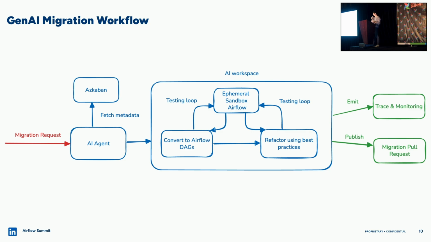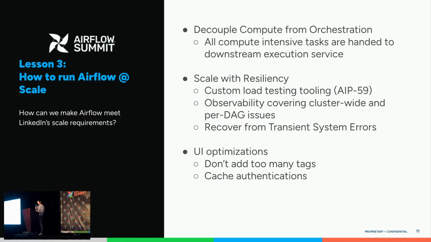As I was mentioning previously, once all code is converted, it continues to the next step to refactor all this generated code. After everything is tested, it will publish a PR with all the test results put in there so that it's easy to reproduce by the users. With this workflow, we were able to bring down user involvement to the minimal amount and successfully completed the migration within a year.